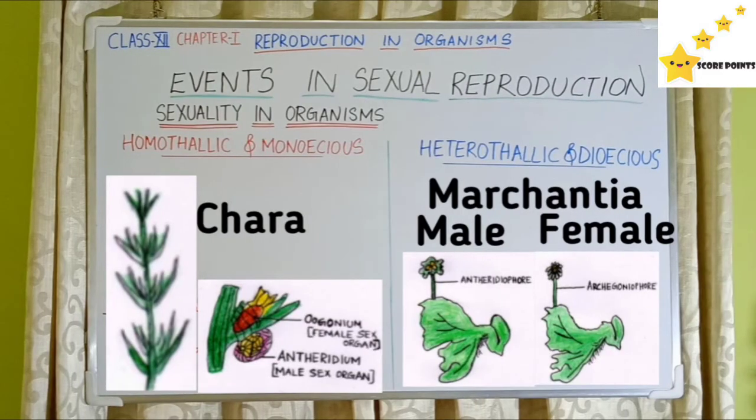Sexual reproduction in organisms generally involves the fusion of gametes from two different individuals, but this is not always true. There are several exceptions. For that we have to learn different terms, that is homothallic and monoecious, heterothallic and dioecious. First one is homothallic and monoecious. This means bisexual condition, that is plants may have both male and female reproductive structure in the same plant. Heterothallic and dioecious means plants have male and female reproductive structure in different plants, that is unisexual condition.